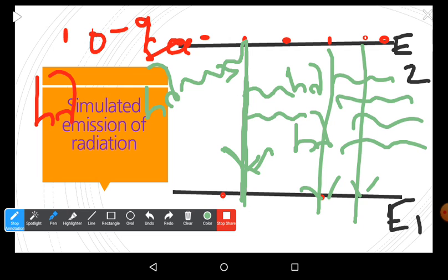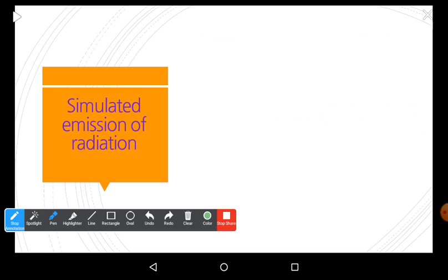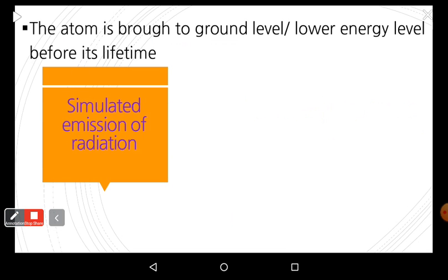So, stimulated emission of radiation emits monochromatic radiation. It emits coherent radiation which follows directionality. So we use this process to produce laser. What happens when this stimulated emission is observed?